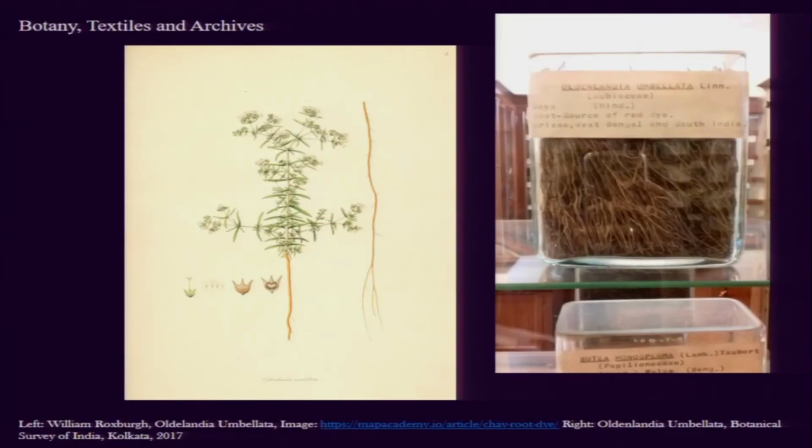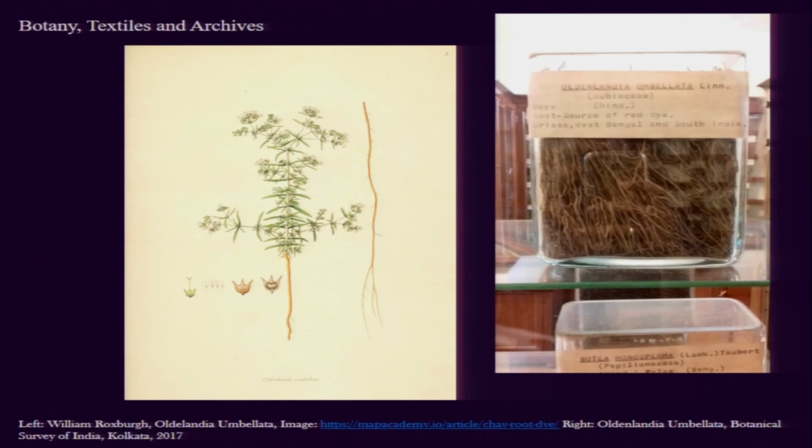So if we see some of the early documentations, perhaps in the field of botany, and of course documentation of people and so on, there were plants and different kinds of vegetal motifs drawn and catalogued. For example, some of the early documentation would be by William Roxburgh in the late 18th and early 19th century. In the left side of the screen, we have an image that came from William Roxburgh's documentation of the plants of the coast of Coromandel, first published in 1795.